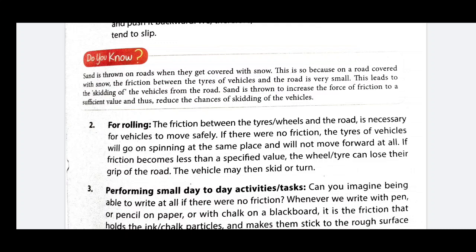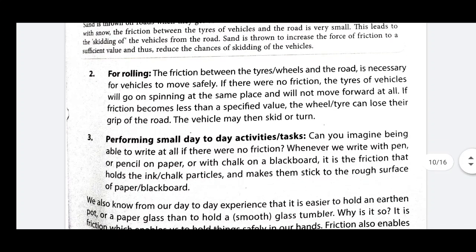So for the rolling of an object on the ground, friction is necessary. For this, we change the tires of our vehicles from time to time, or re-sole the tire.